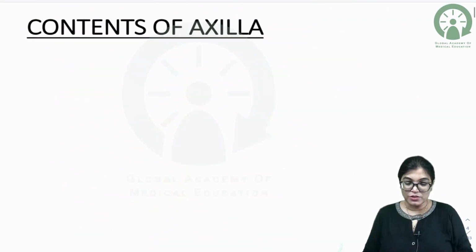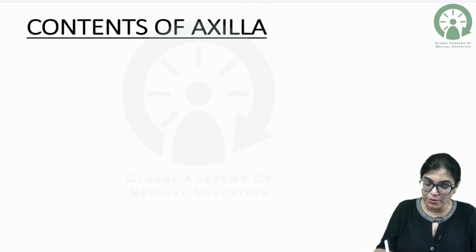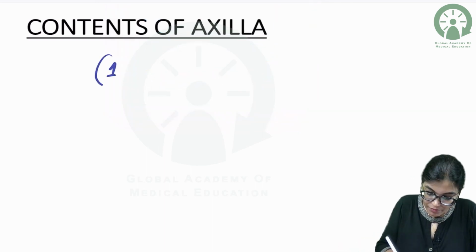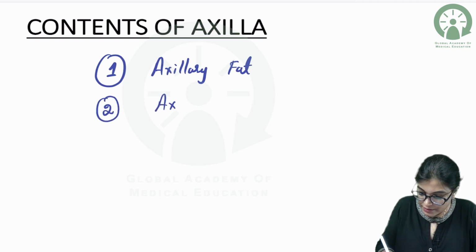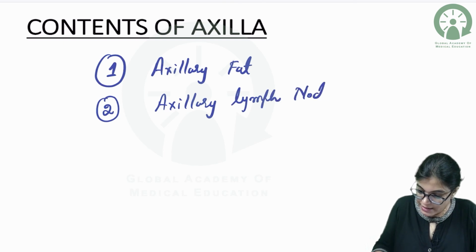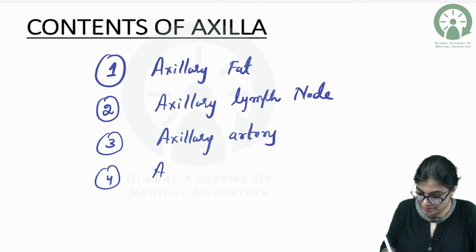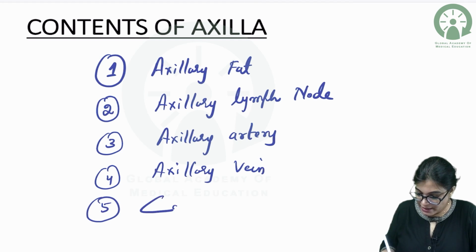The other important point is to know the contents of the axilla. What structures lie inside the axilla? The contents are very important. The axilla contains axillary fat, axillary lymph nodes, the axillary artery, the axillary vein, and the cords of the brachial plexus.